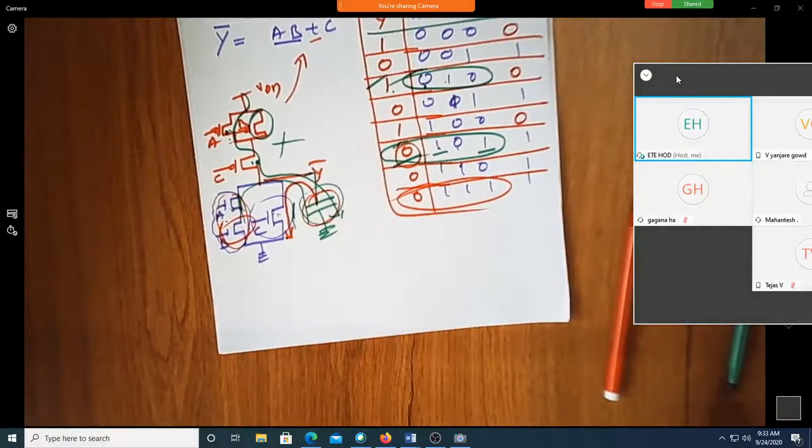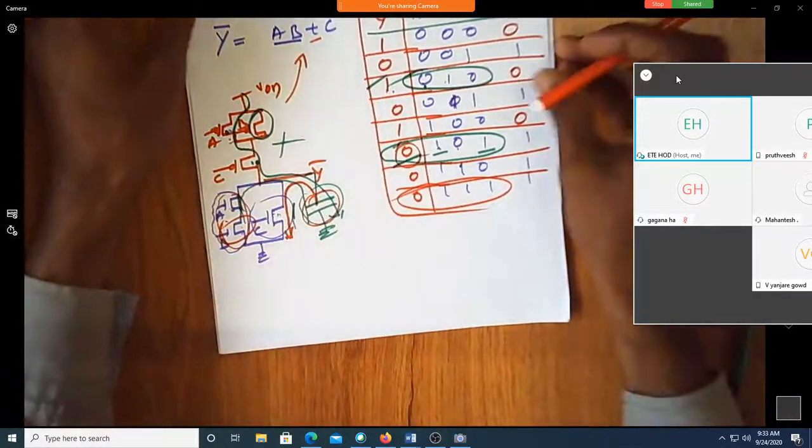For 111, how is the output going to 0? There is no path to charge. Why? All the pull-up PMOS networks are off, so there will be a path to discharge. All NMOS transistors are on because it is above threshold voltage. So when they are all on, can the capacitor discharge? Yes, the capacitor can easily discharge.